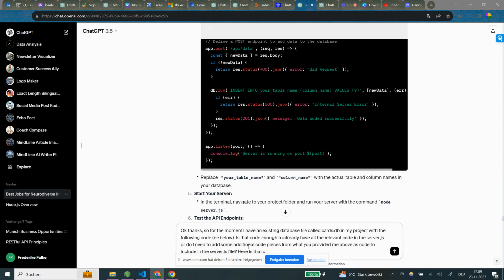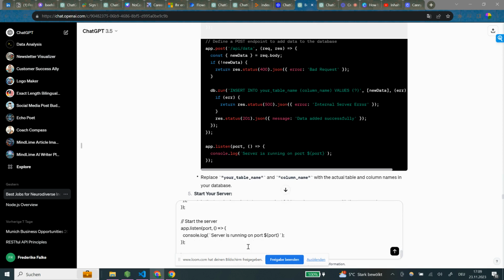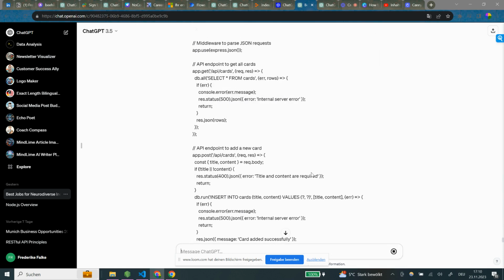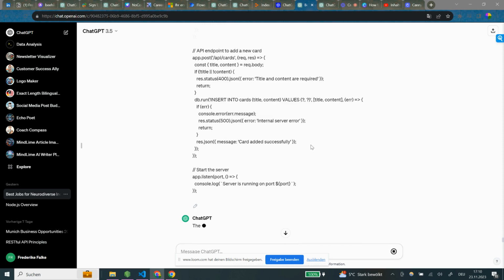Here's the code that I am currently using as part of the server.js file. So let's see what it says.